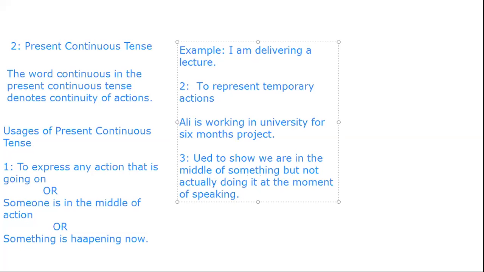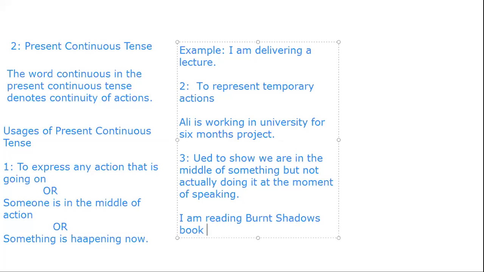This represents that when you are in the middle of certain activity or any work, but you are not doing that work or that particular activity at the time when you are speaking. For example, if I say, I am reading Burnt Shadows book of Kamila Shamsi. Now you can see that I am in the middle of this activity.